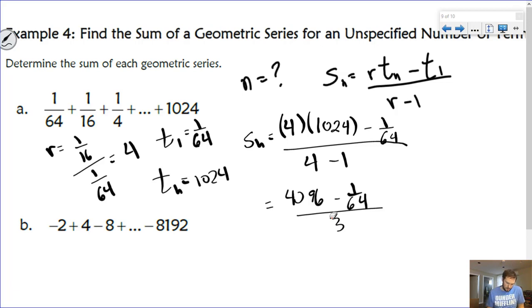So this is 262,143 over 64, and if we combine our denominators, we get 192.